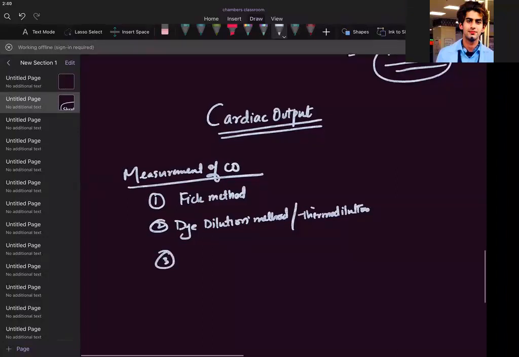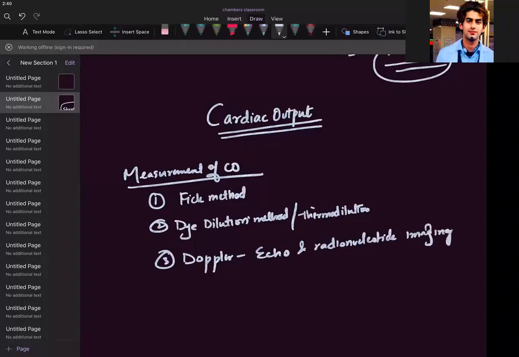Third is Doppler echo and radionucleotide imaging. Fourth we can use is velocity encoded phase contrast MRI.